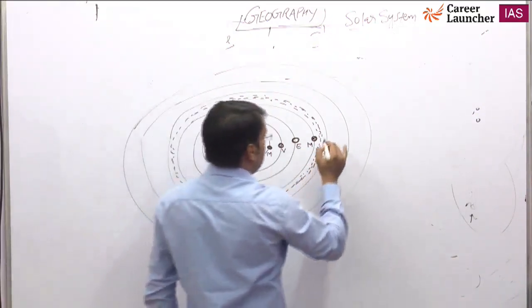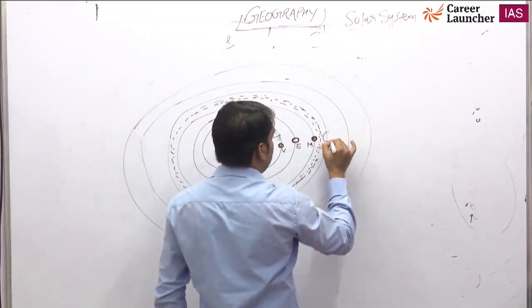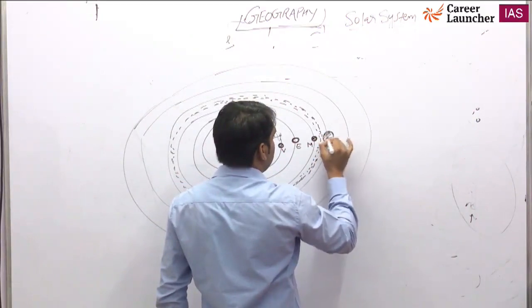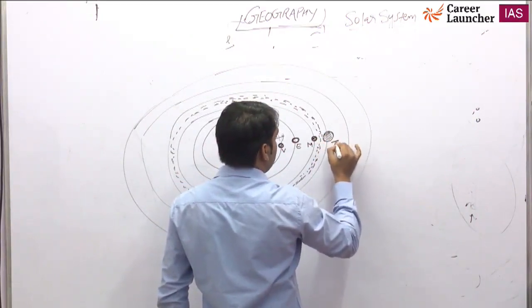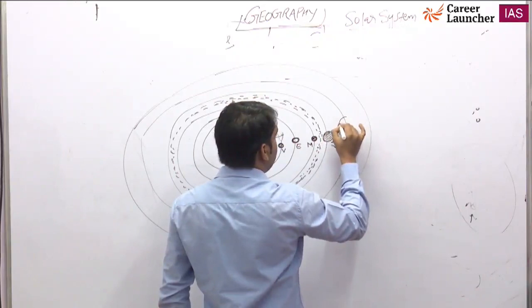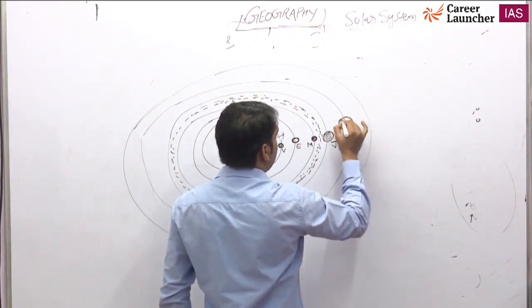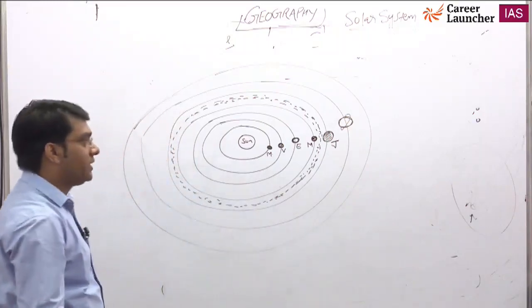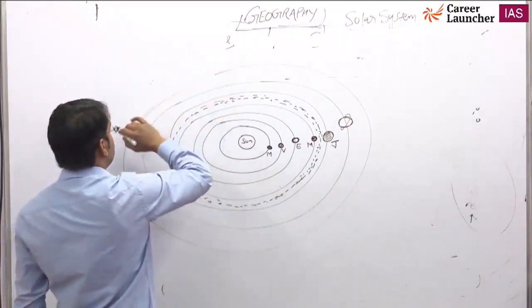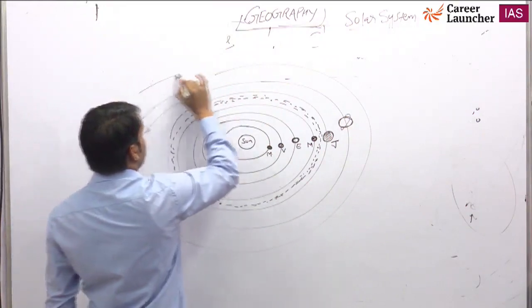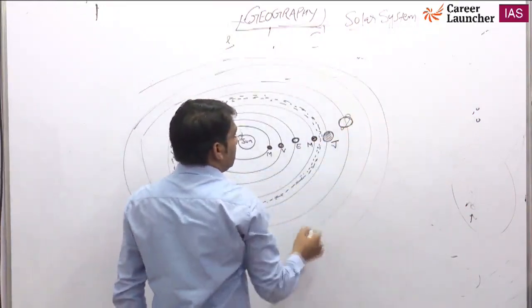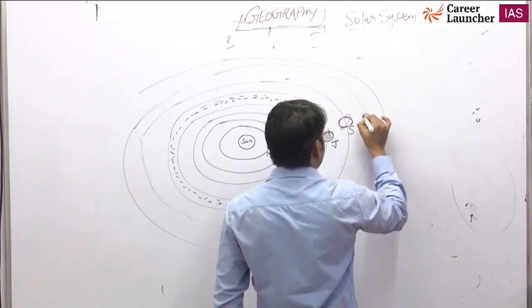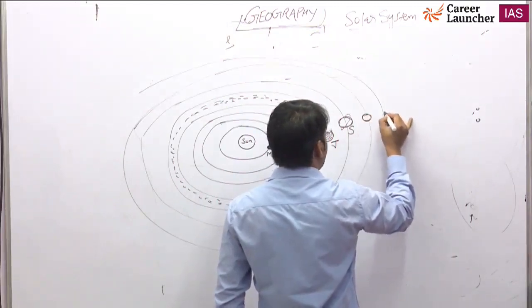This one is called the big planet, Jupiter. Then Saturn. Saturn has a ring. Basically, all three planets have rings: Jupiter, Saturn, and Uranus. And then the next planet, that is Saturn, then Uranus, and then